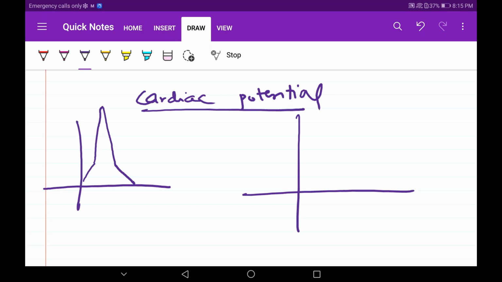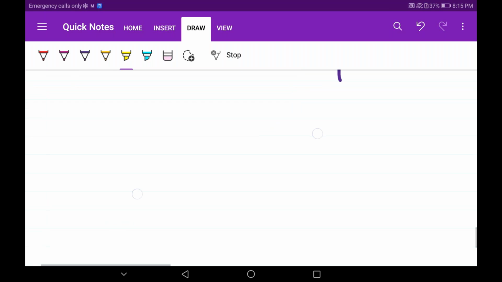But in cardiac potential, what is happening? Threshold is there, increasing. There is a slight relaxation over here, and then it is staying stable like this, it seems. And then it is relaxing. So what is this funda? I will only focus on this funda. Why is this phase coming? What are these two phases that are coming? Here it was completely relaxing after depolarization. Let's see the funda.